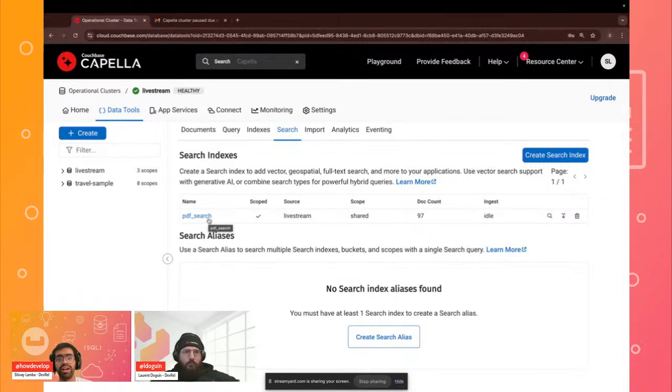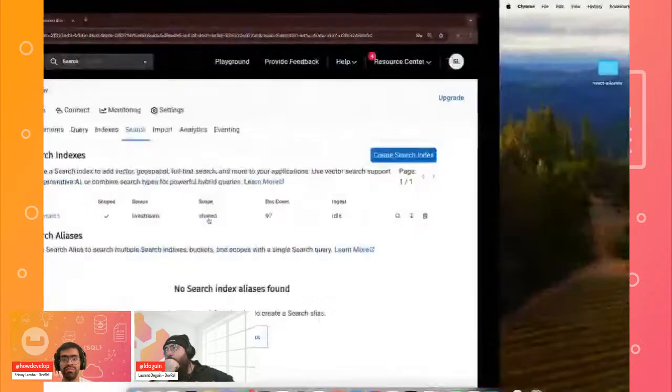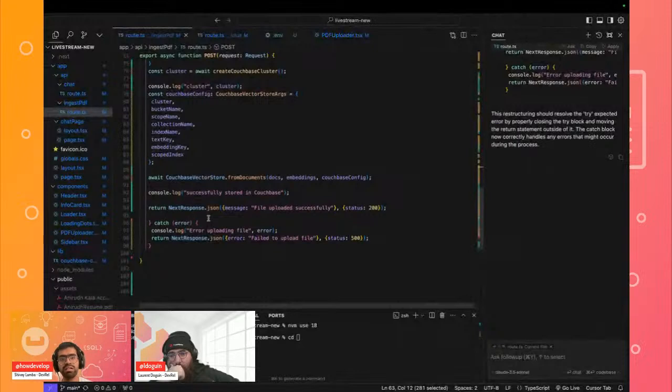Then you define your scope, collection, and the database used for the search index, so that whenever you make a search query, you can make it as part of it, because the vector search inside of Couchbase is part of the full text search product. That's why we have to create this vector index, and you can store it as your environment variable. So that's a quick overview of what we were able to accomplish last time.